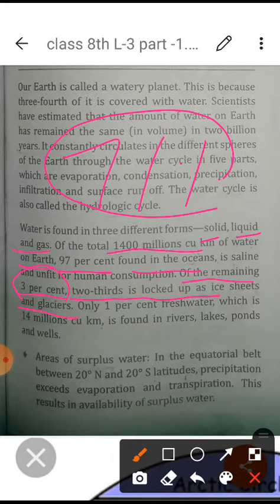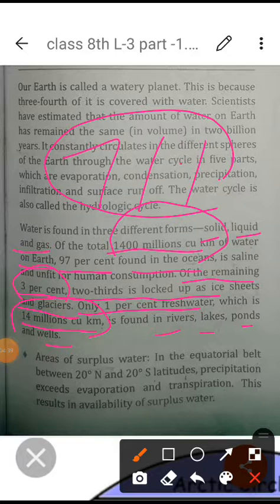That 3% may be suitable for human beings, plants and animals, but it is found in ice sheets and glaciers. Only 1% is fresh water, which is 14 million cubic kilometer, available in the form of rivers, lakes, ponds and wells, and which is suitable for drinking.